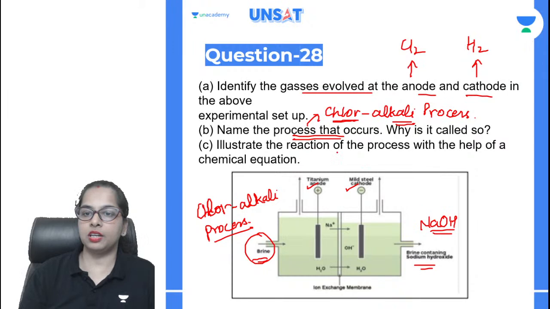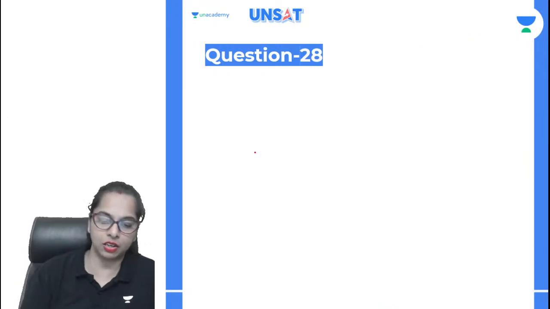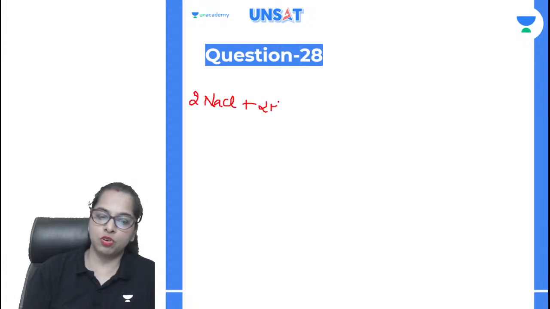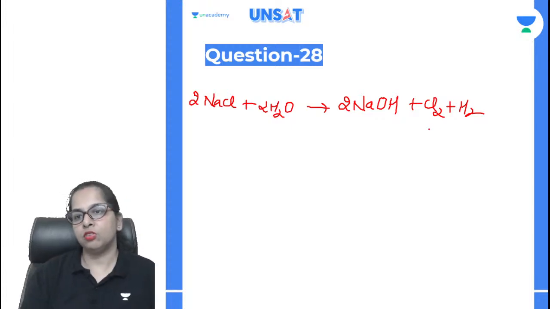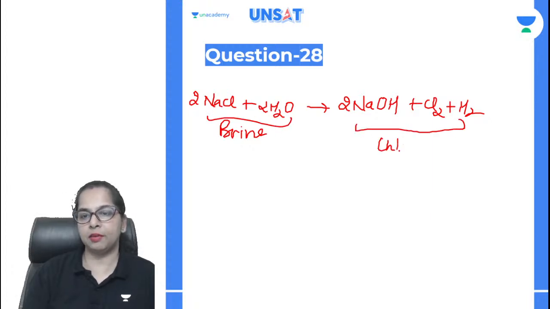Okay. Illustrate the reaction of the process with the help of a chemical equation. So simple guys, just write down the chemical equation. It's 2NaCl + 2H2O giving rise to 2NaOH + Cl2 + H2. Okay, it's so simple. So this is what the brine is, and this is what the chlor-alkali process is. Okay, so it's a very simple question.